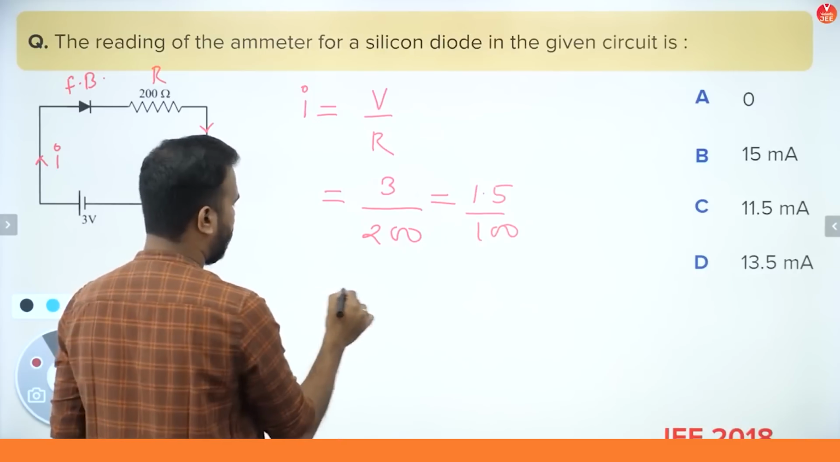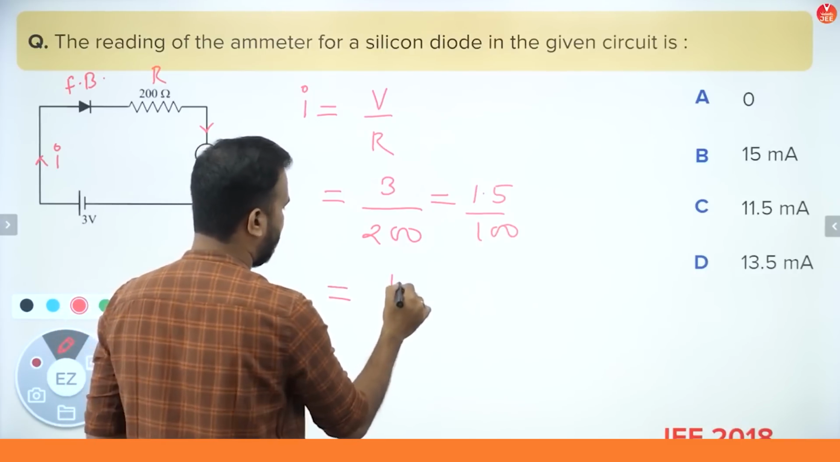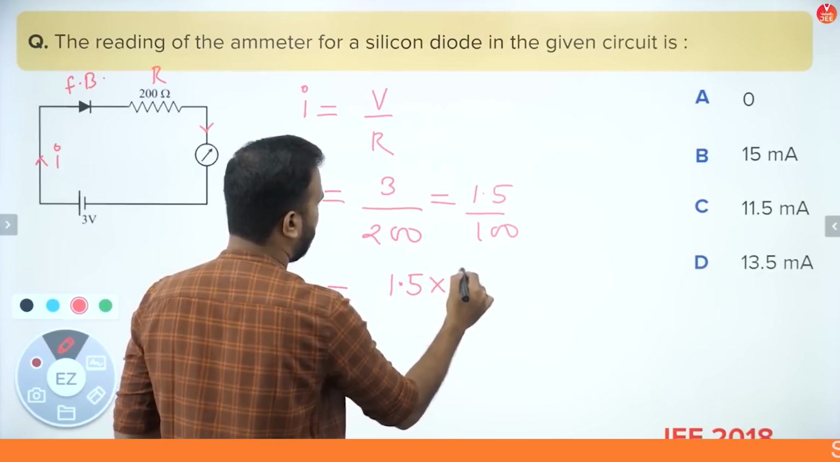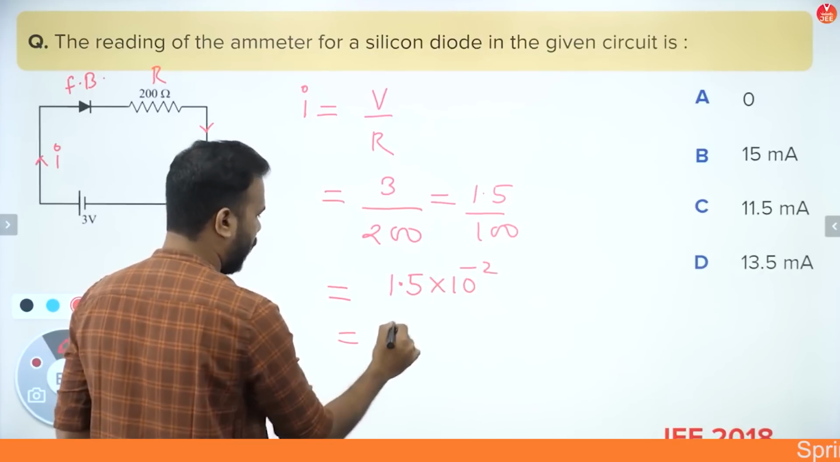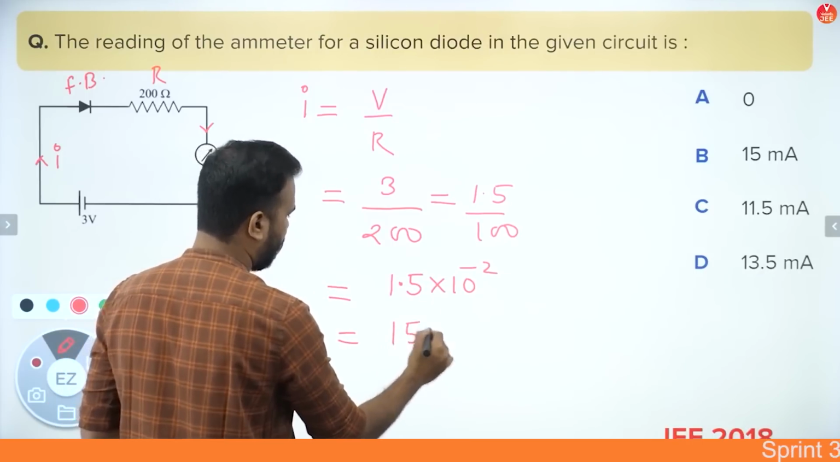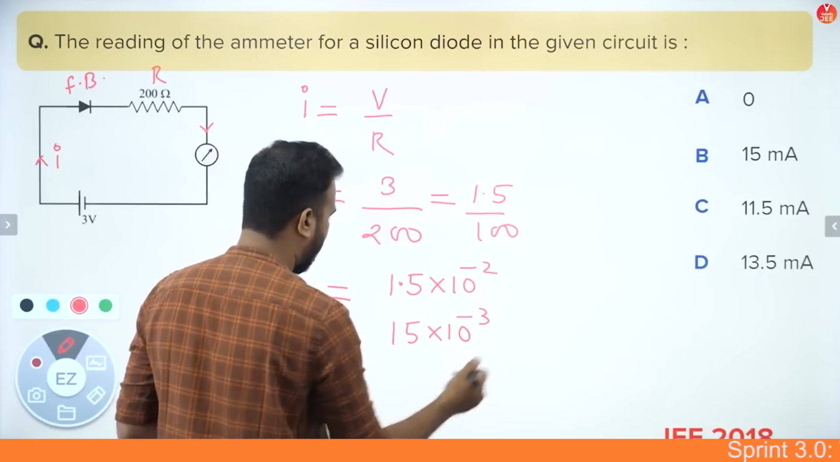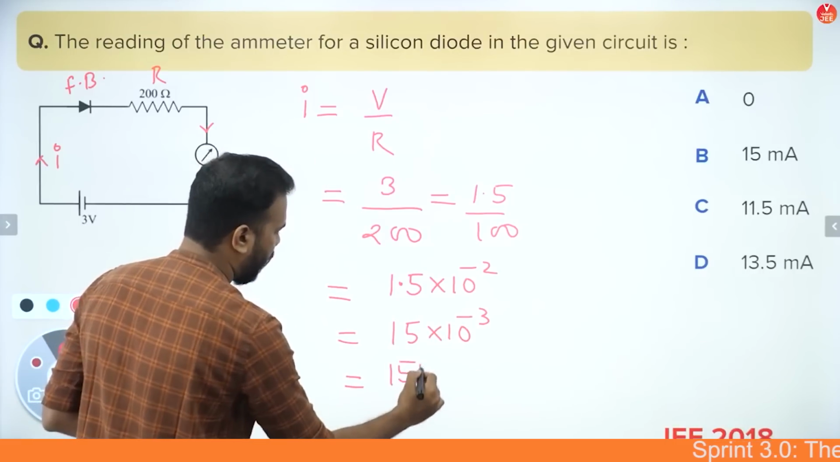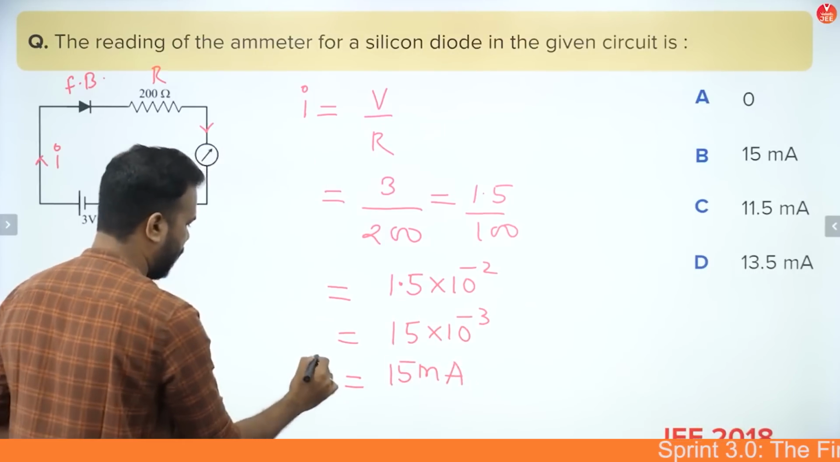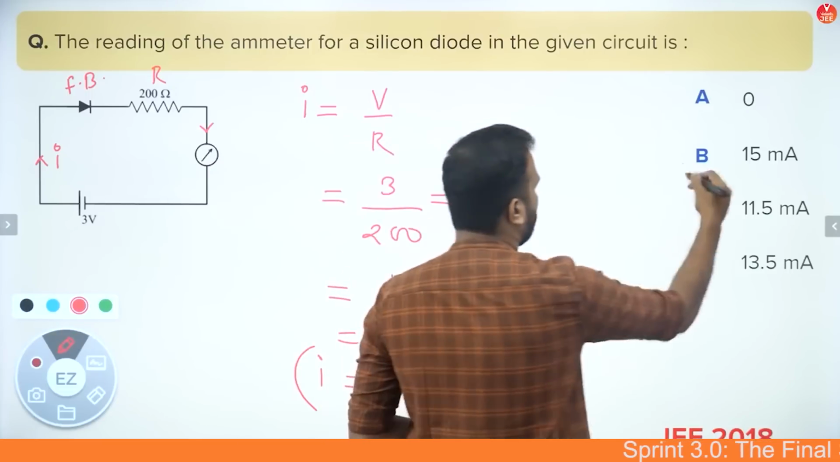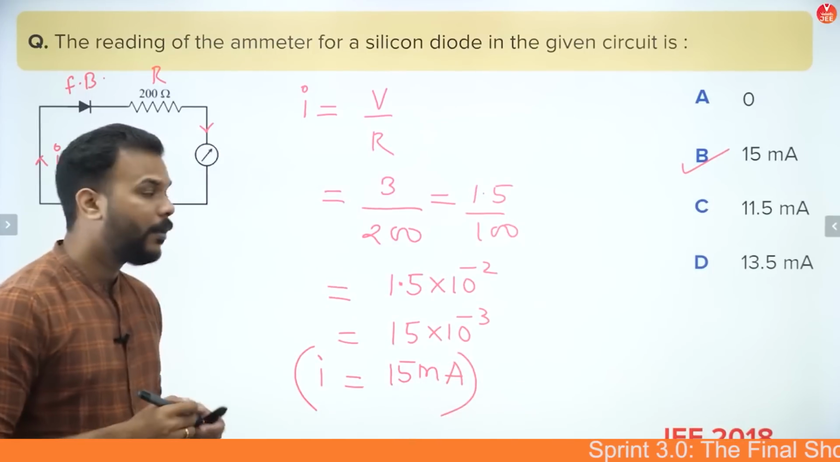But as you can see, all the options are in milliampere, so I can say it is 1.5 into 10 to the power minus 2. So converting it into milliamperes, this is 15 into 10 to the power minus 3, or simply 15 milliamperes. Yes, that's the answer to this question, which is option B, a question which came in a previous year.